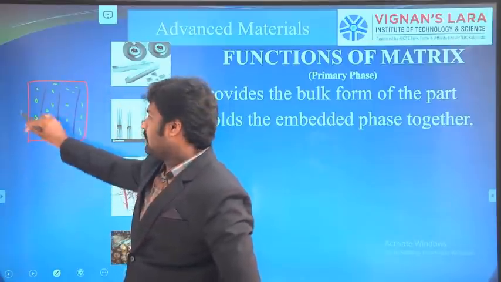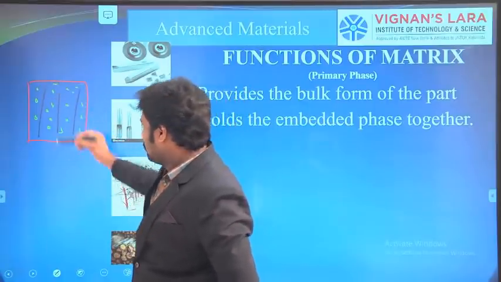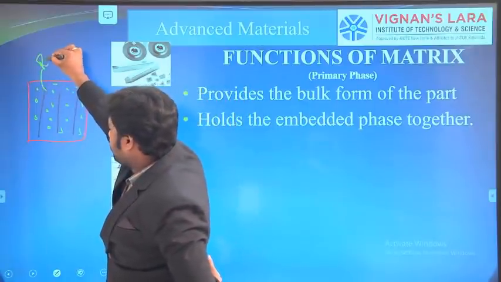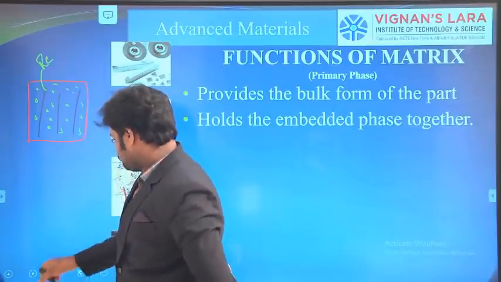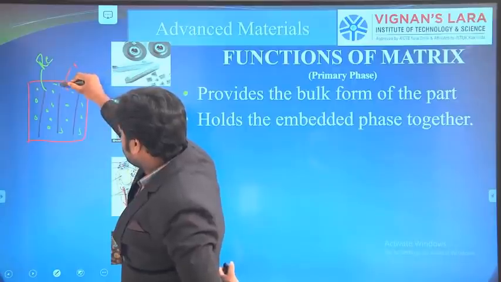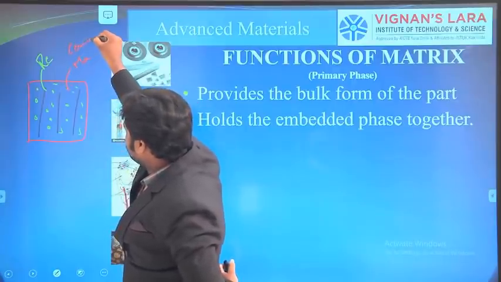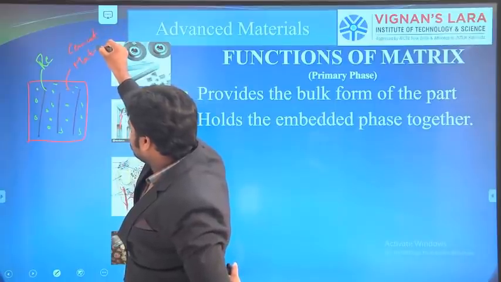Here the major portion of the material is called matrix, and these rods are the reinforcement material. This portion is the cemented part. Here the cement is the matrix.